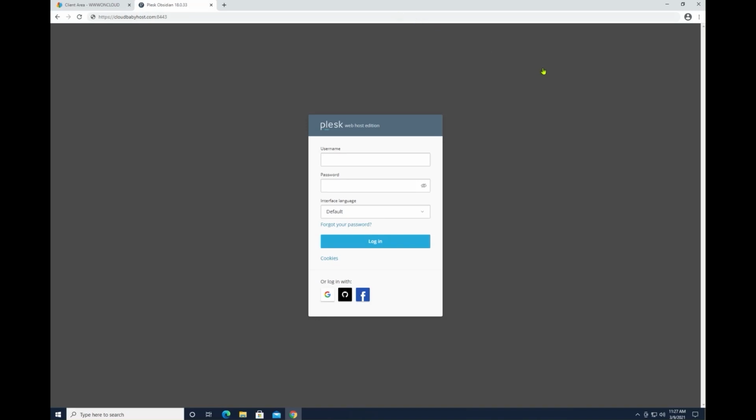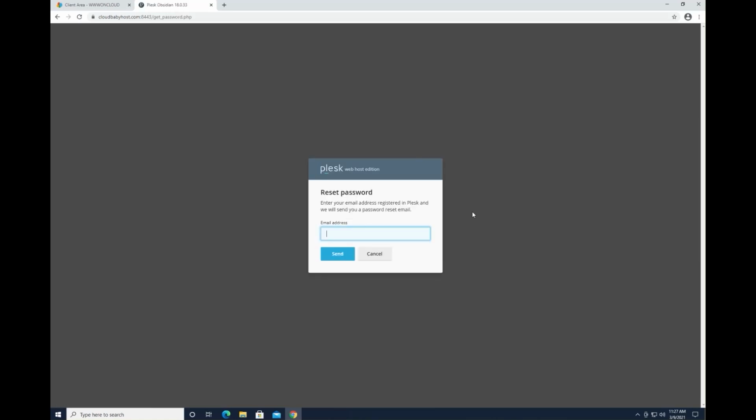If you want to skip the front page, you can go directly to this link. We can reset the password by clicking on Forgot Your Password. Input your registered email.